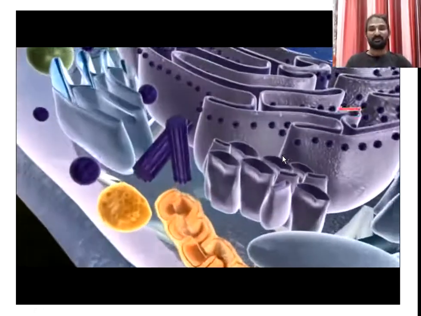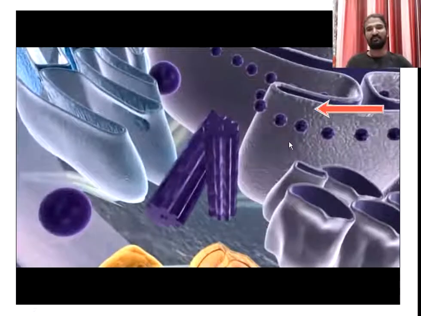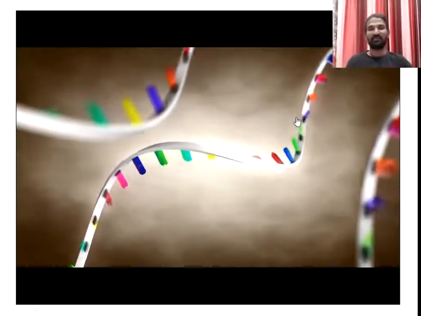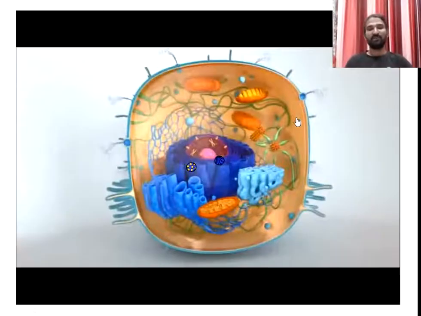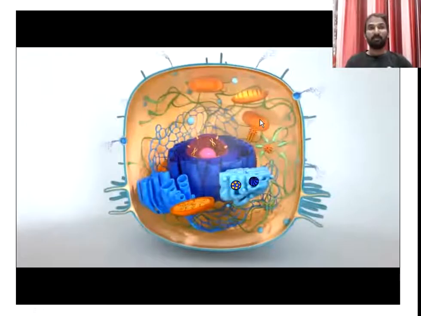So it is smooth and it is rough. There is a small difference between the smooth and rough: just observe here, the ribosomes are attached to its surface, and in the smooth endoplasmic reticulum there is no attachment of the ribosomes.